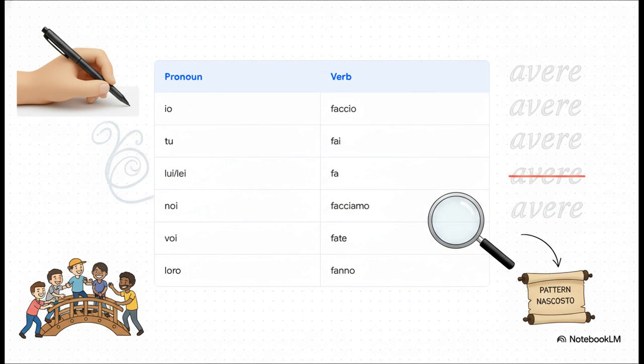Okay, let's look at the conjugation. The two you really need to focus on are the first-person forms, io faccio and noi facciamo. Those are totally unique. But now, check out the others. Fai, fa, fanno. Do they look a little familiar? They should. They look just like the verb avere, but with an F in front. It's another one of those hidden patterns.